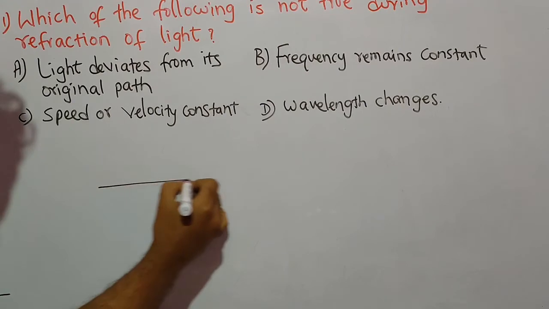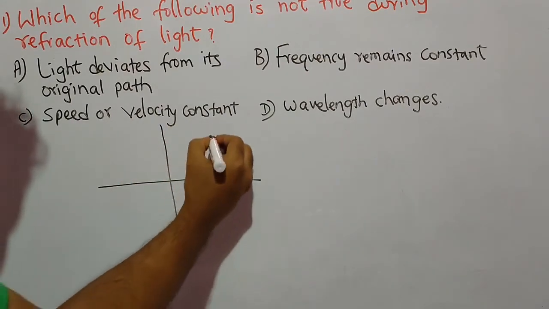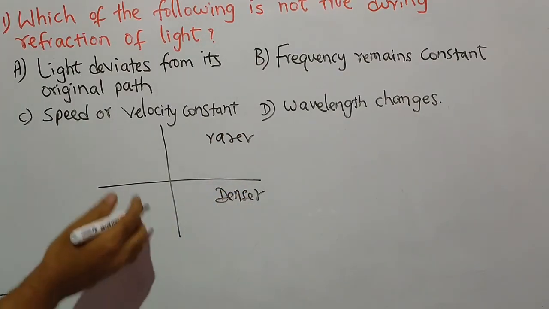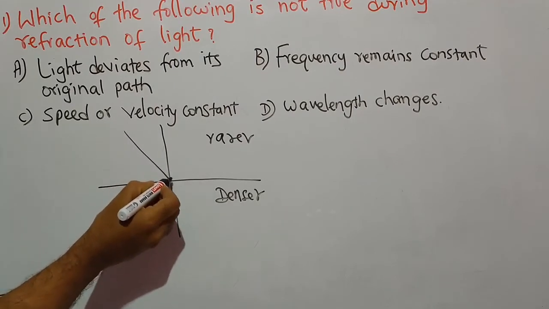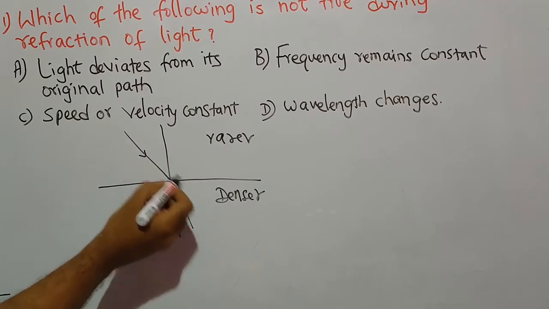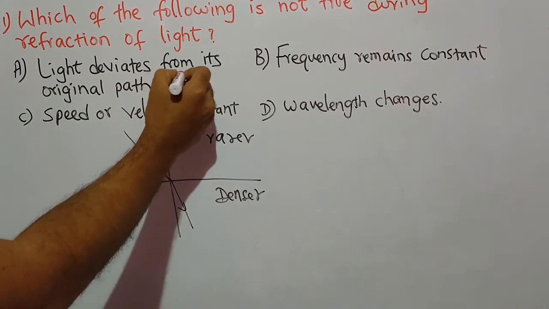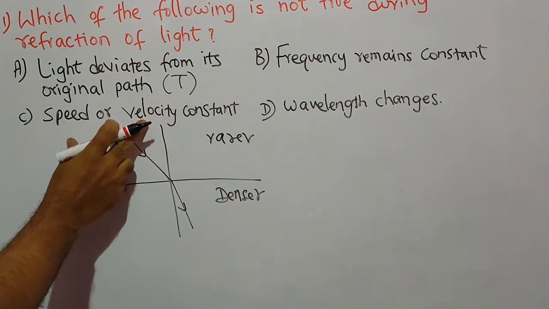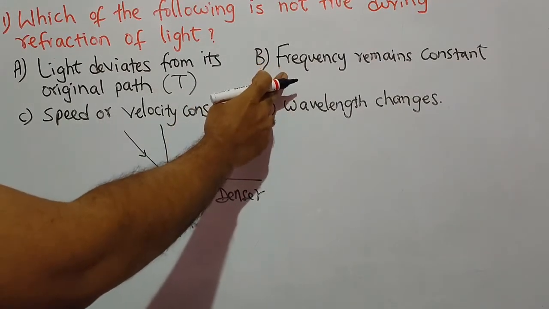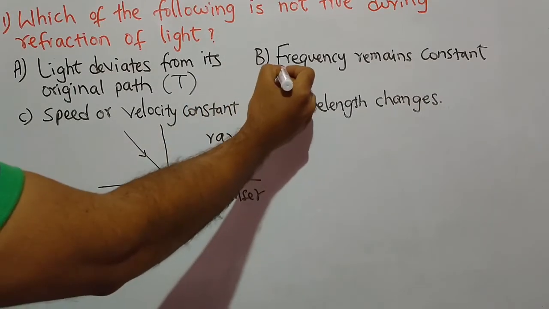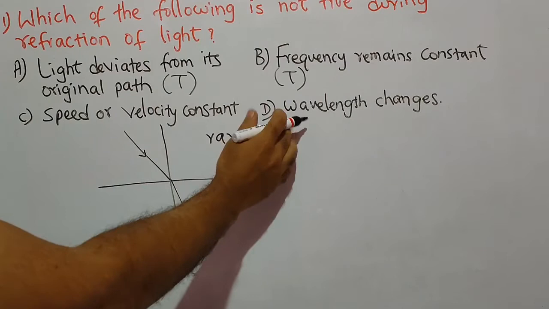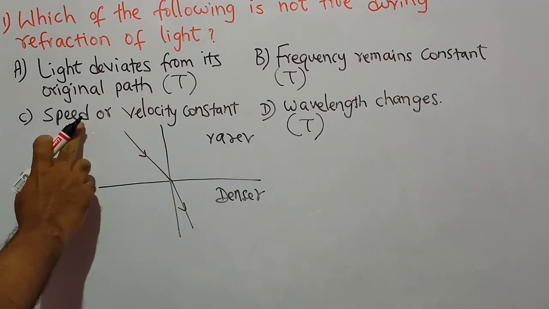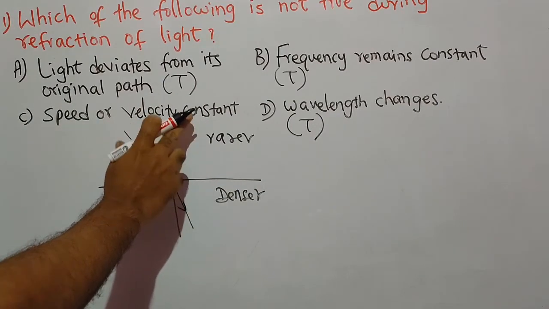So we know the refraction of light process, that this is a rarer medium and this is a denser medium. So when a light ray enters from rarer to denser, definitely it deviates from its original path. So this is true. Now coming to frequency, we know that frequency remains constant during refraction. So this statement is also true. And we know wavelength changes. So this statement is also true. But here speed or velocity constant is given, which is not true.